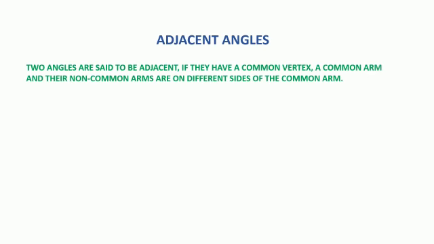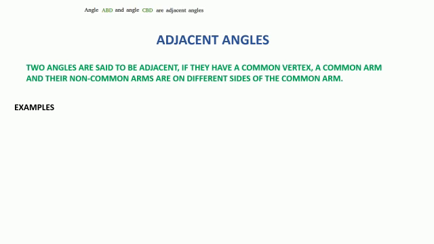Now, let us learn adjacent angles. What is the word adjacent? Adjacent itself says that they lie one beside the other. So two angles are said to be adjacent if they have a common vertex, a common arm, and their non-common arms are on different sides of the common arm.